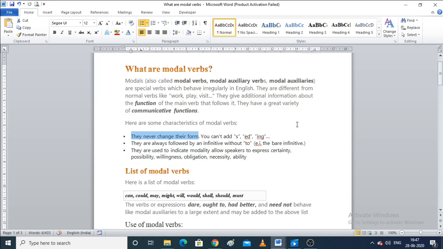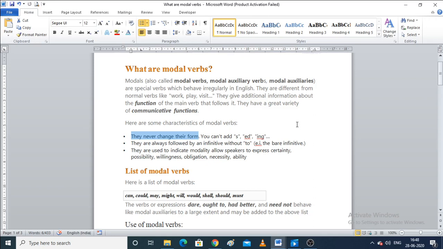The second point is, they are always followed by an infinitive without to. This means that the word to is not included in the sentence. For example, we will not write that she can to go to school, right? We will not use can to, or could to, or will to. So we will not use the word to.